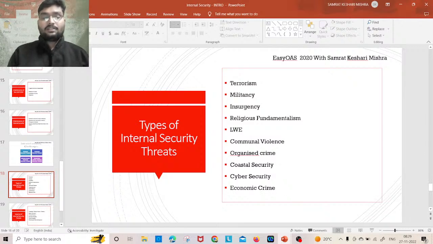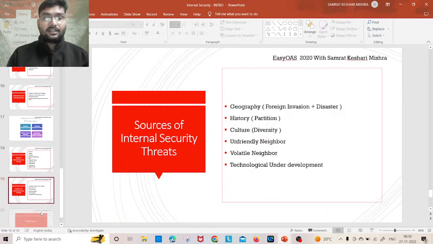Then is cyber security. Cyber security, this is the use of information and communication technology in the cyberspace. Protecting the cyberspace is all about cyber security. हमको हम cyberspace को protect करिया पे पड़ियो. Because nowadays we are using ICT, information and communication technology, very aggressively, whereas we are not able to protect our properties or our data in the cyberspace. Then the economic crime asuchi money laundering, fake Indian currency notes. So ये सब point हमको मन रखियो पड़ियो related to the internal security threats in India.